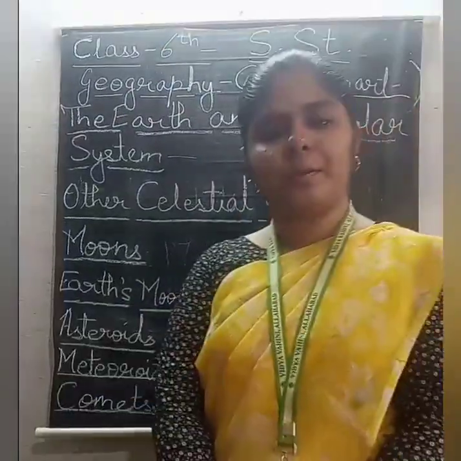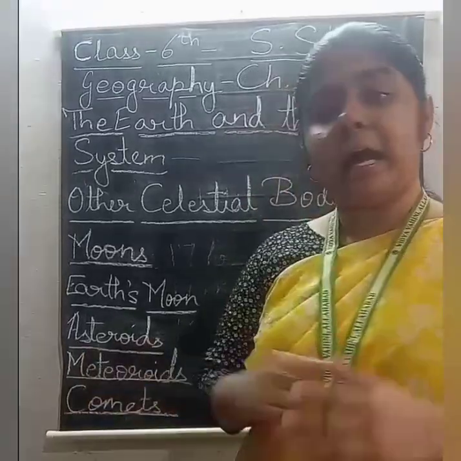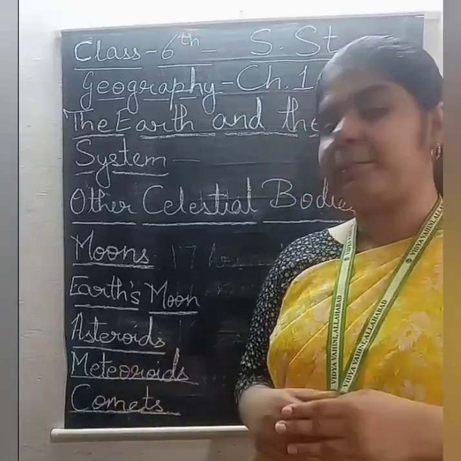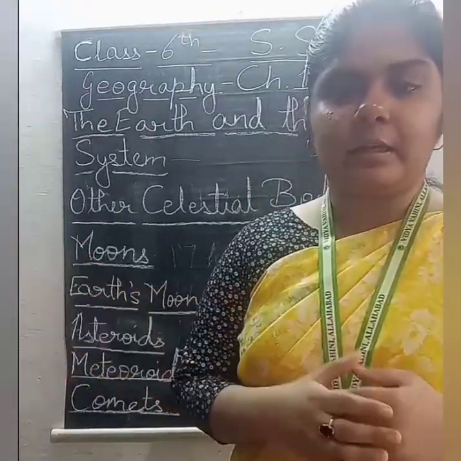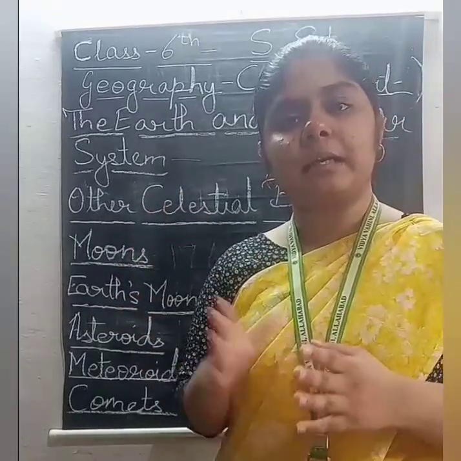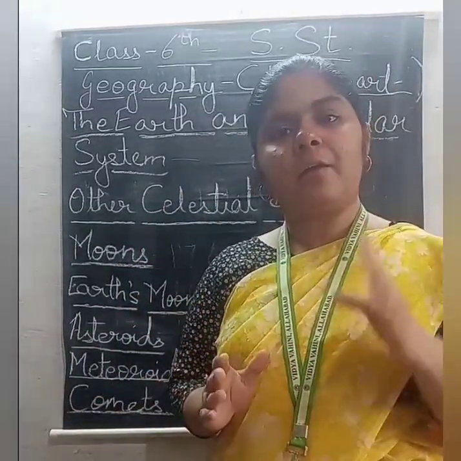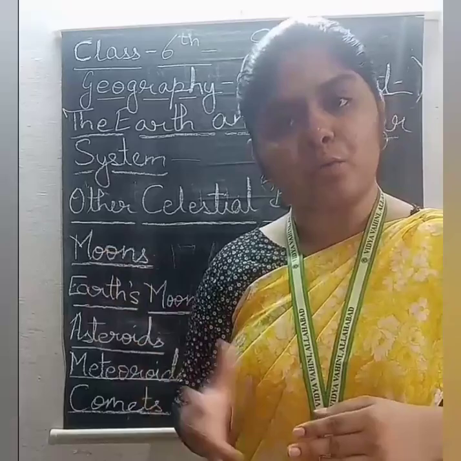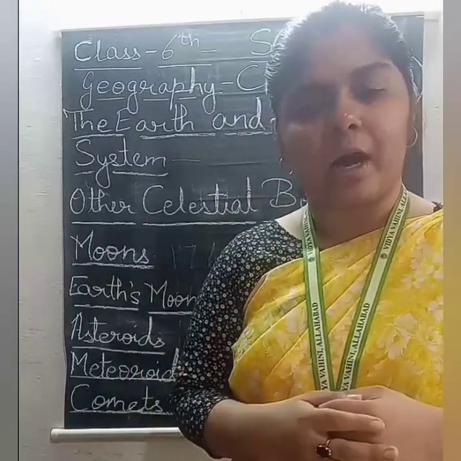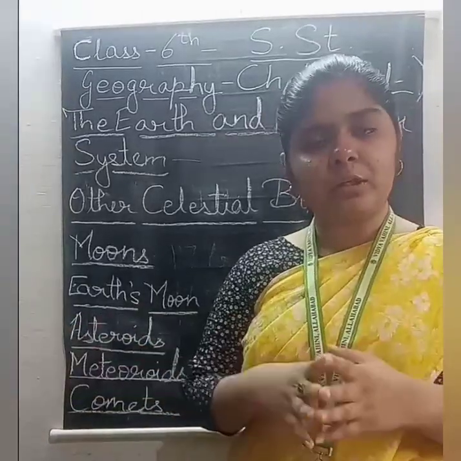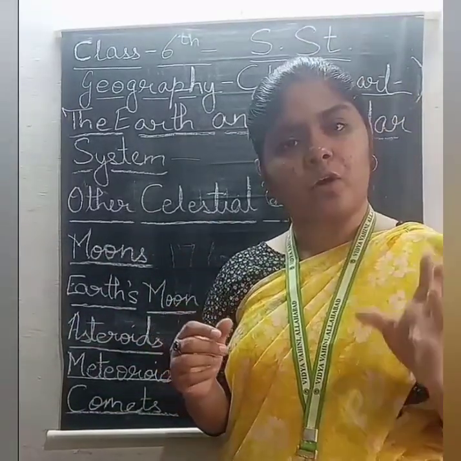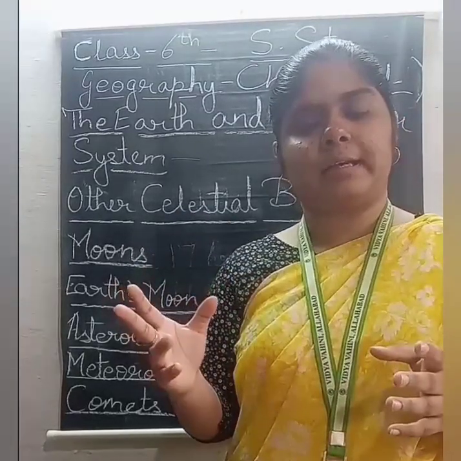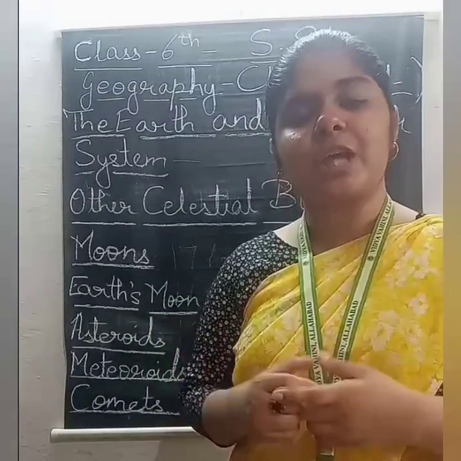Fine. The next topic in this particular lesson is comets, and comets are a type of asteroids, but the only difference between them is that asteroids are there in the solar system between Mars and Jupiter, whereas comets are rarely, occasionally seen from the earth's surface, and these are present in the outer space. Fine. That means they are very far. Now how do they look? These are like rocky substances only, but they have a shining tail. That is why they are also at times known by the name shining star.